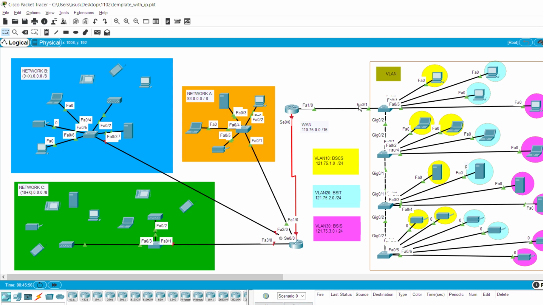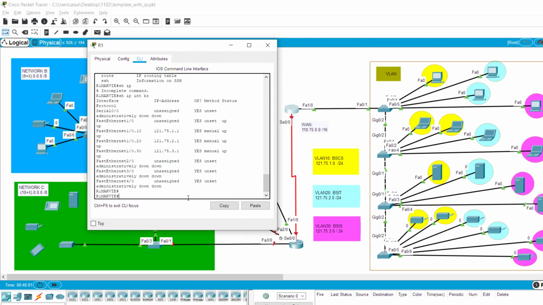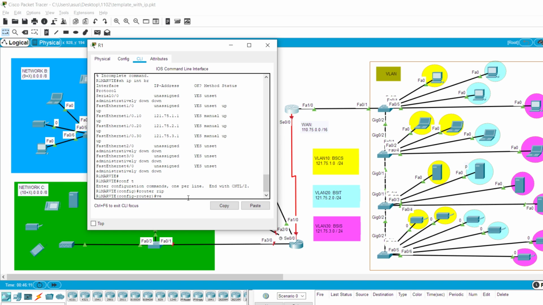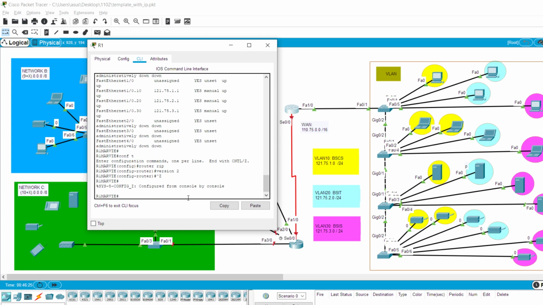So here we'll do router rip, but it's almost the same. This is the switch, configure terminal, and then router rip, version 2, and then all the networks. Did I add the IP already? Yeah, I already added the IP. Okay, before that, I forgot to add the IP for this router. We already added the IP for all the VLANs. We need to add the IP for this router.